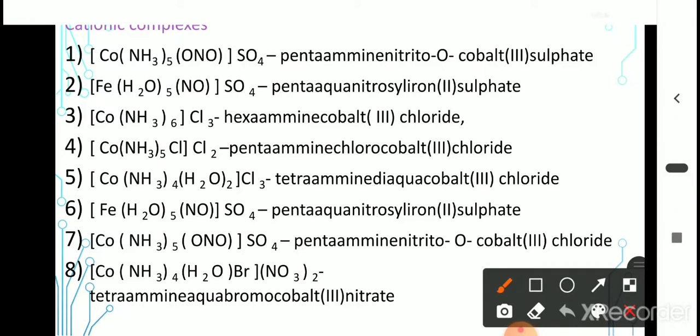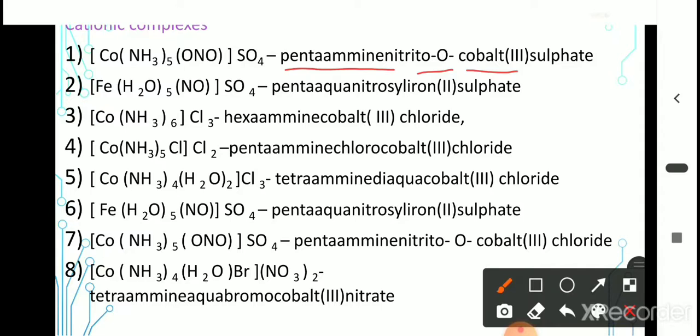Therefore, pentaammine, 5 ammonia. Then nitrito is also an ambidentate ligand. Nitrito-O means it is bonded through the oxygen. Therefore, pentaammine nitrito-O. Then the central metal ion is cobalt. Oxidation state is 3.